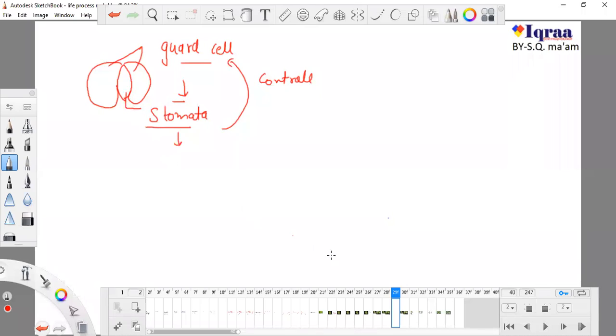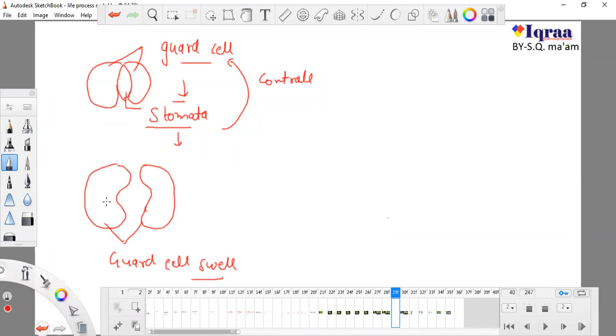When there is a huge amount of water, these guard cells swell. Water comes into the guard cells via the plant, and as they swell, the stomatal aperture opens. As the stomata opens, it can exchange gas: something goes outside, something goes inside.